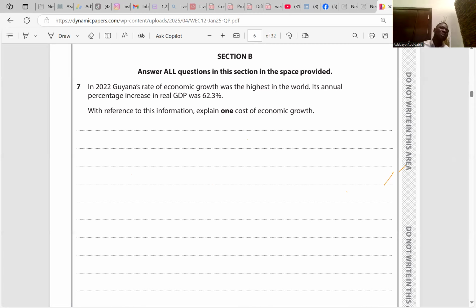As long as the economy grows, high income earners own assets, so it increases the value of what they have. On the other hand, low income earners that are fixed in their contracts will be worse off. Is it clear? There's also resource depletion, which is also a negative or setback to economic growth. There's also pollution. There are different setbacks when it comes to economic growth.